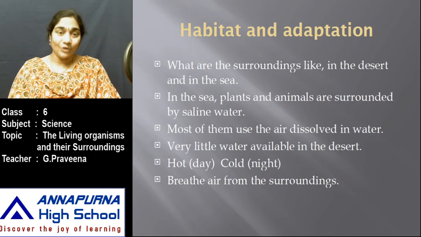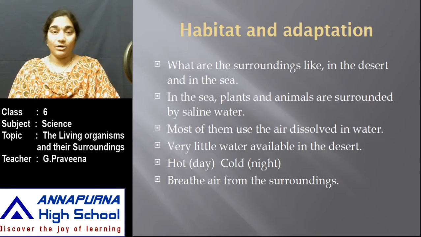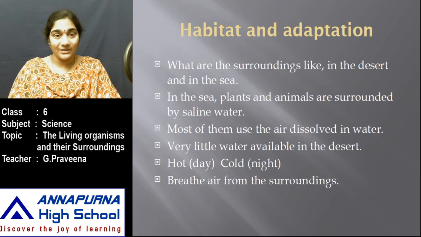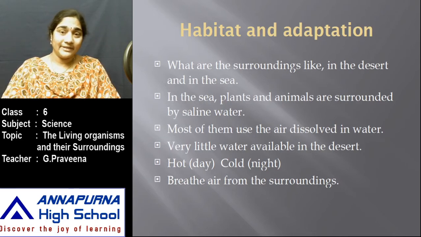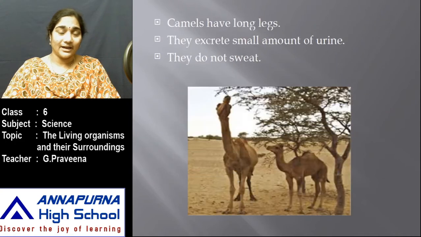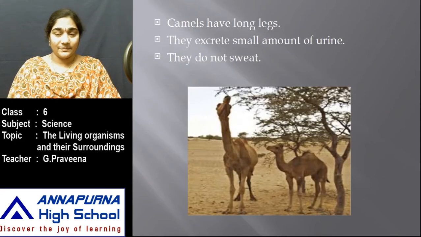They just live on the surface of the soil. All the organisms live on the surface of the sand there, and they breathe air from the surroundings. So these are the variations that we can see in a sea as well as in a desert, isn't it? Let us now discuss the body features of a few organisms and how they are adapted to that situation.